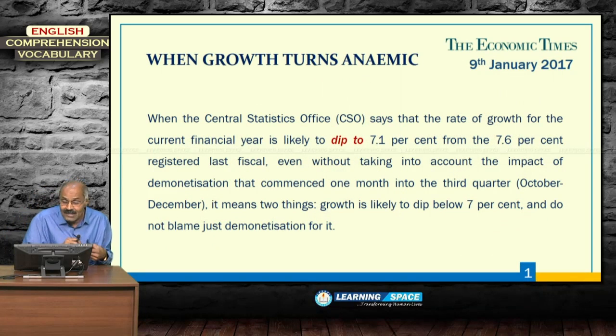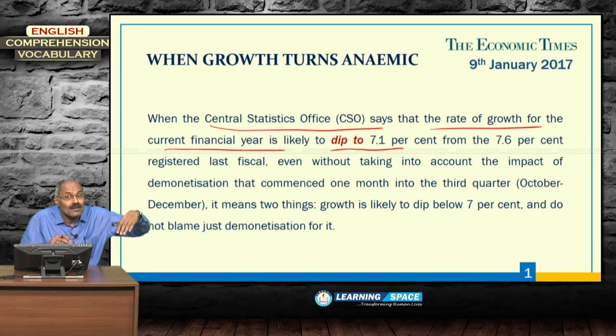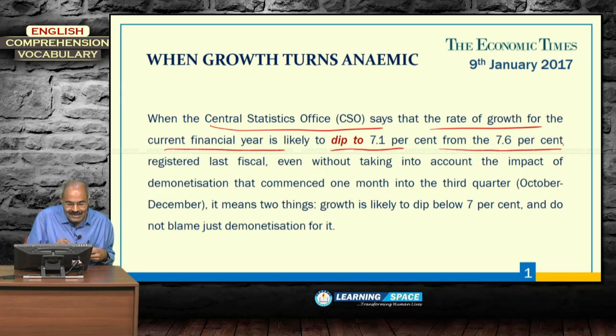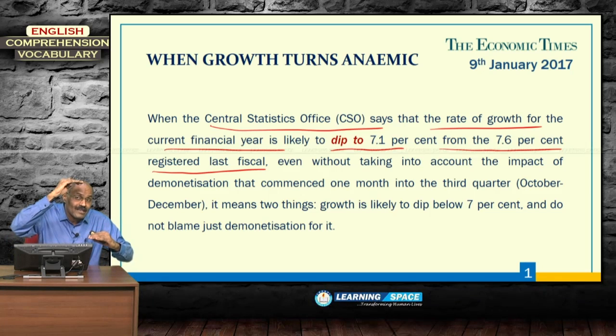If you come back to the passage, the Central Statistics Office, CSO, releases the figures of GDP or the forecast of GDP. CSO says that the rate of growth, that is GDP, in the current financial year is likely to dip to 7.1%, likely to reduce to 7.1% from the 7.6% registered last fiscal. So, the growth is going to dip to 7.1 from 7.6, which was recorded last fiscal.